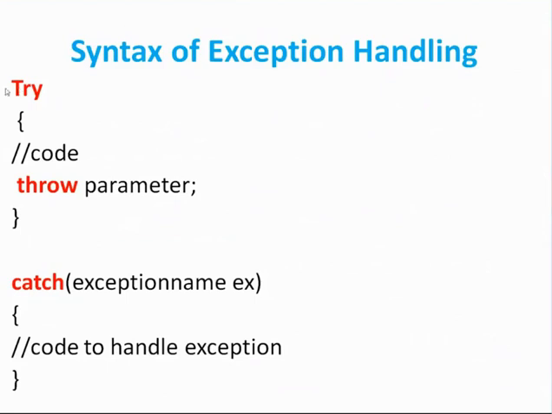Here is the try block, and the try block consists of the throw. Once some exception is thrown, it will be caught here. Here we are checking for an error in the code, or a given input, and if that input is wrong, it will be thrown here, and we can handle these runtime errors using the catch block.